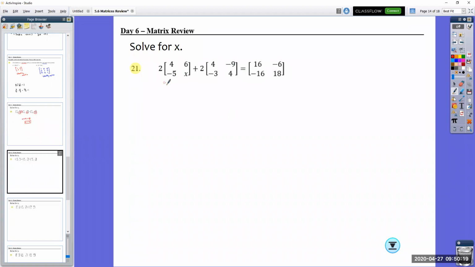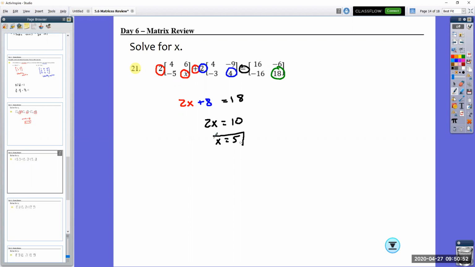Here we have some scaling that we have to do. Notice my x is still in the bottom right, so it's going to be 2 times x, 2x, plus 2 times, we're also doing bottom right here, plus 2 times 4, which is simple enough. It's going to equal the bottom right because we're adding or subtracting. Subtract 8 from both sides, 2x equals, and x is going to equal 5.